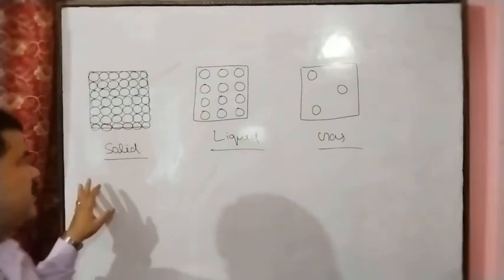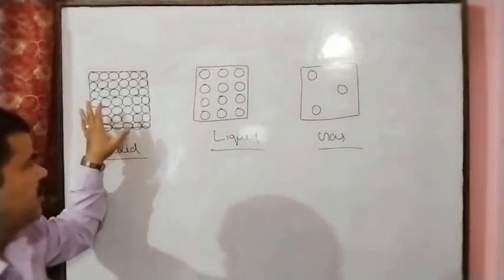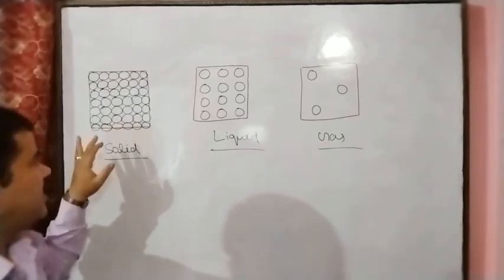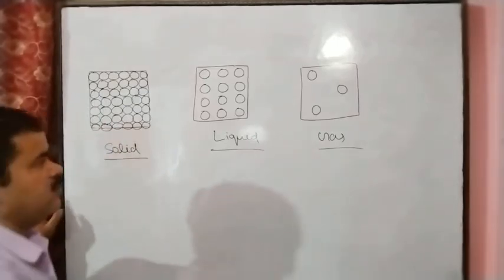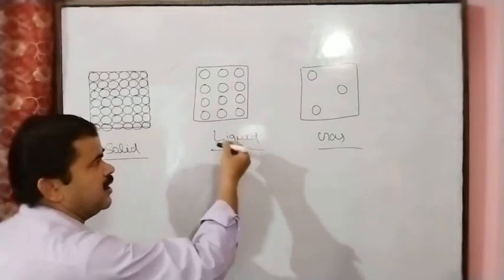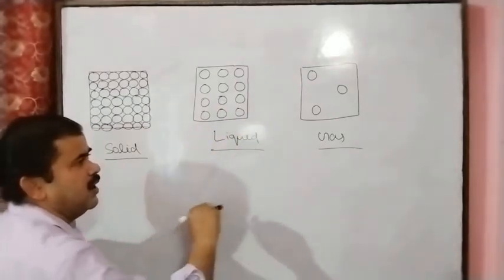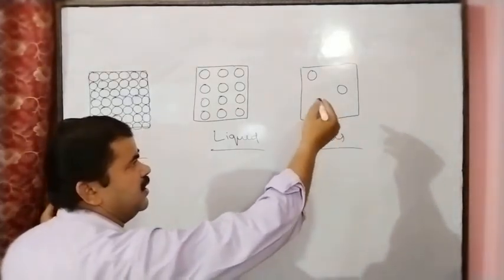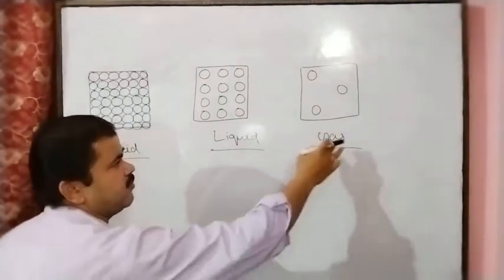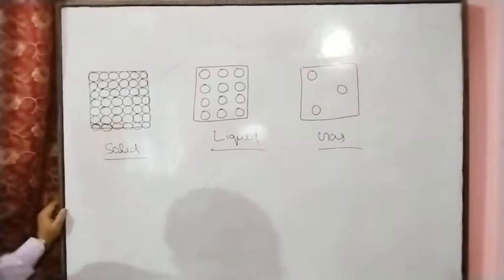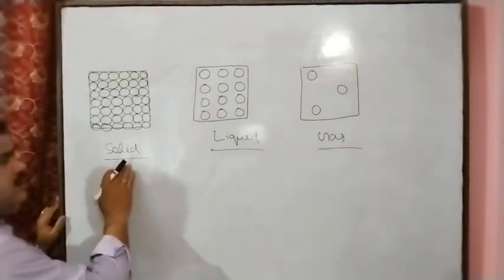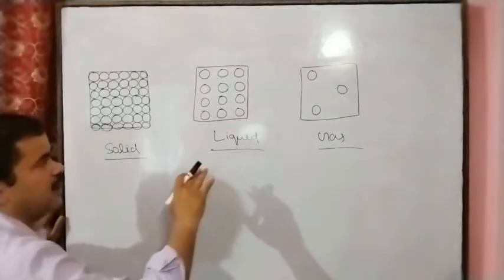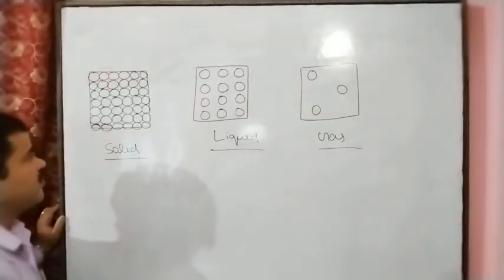We know that in the solid state, the particles are arranged in a systematic order in a regular pattern. In the liquid state also, the particles are arranged systematically. And in the gaseous state, the particles are arranged in an irregular way. Here we know that solid has a rigid structure, while liquid and gas have a fluid nature.